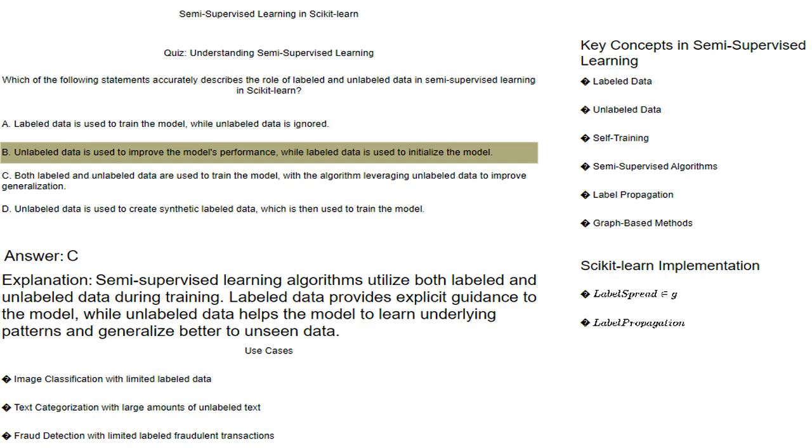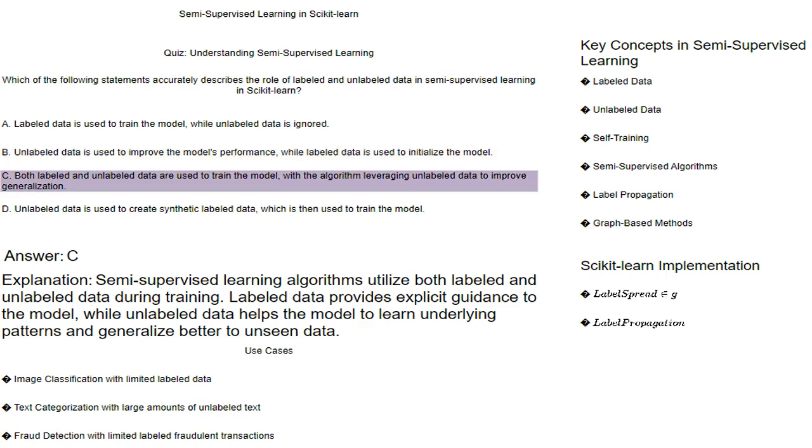B. Unlabeled data is used to improve the model's performance, while labeled data is used to initialize the model. This statement is partially correct. While unlabeled data does improve performance, labeled data isn't just used for initialization. It's a crucial part of the training process, guiding the model. False.